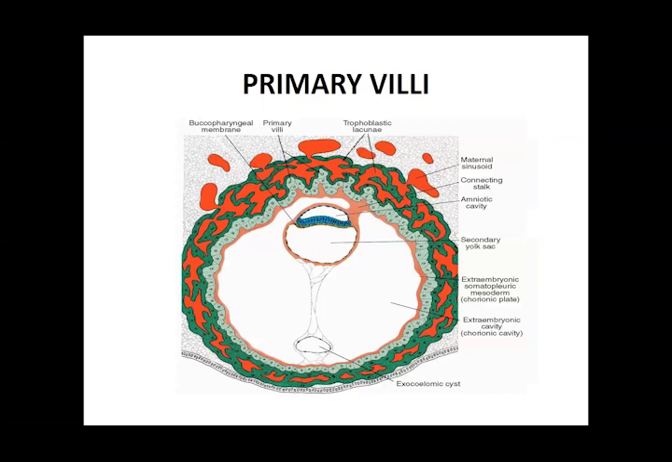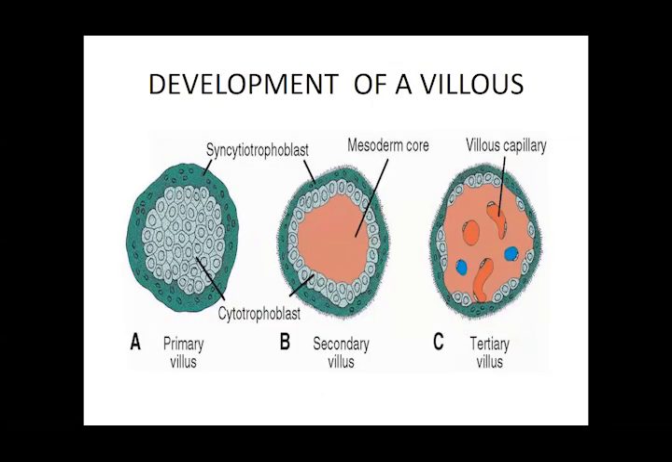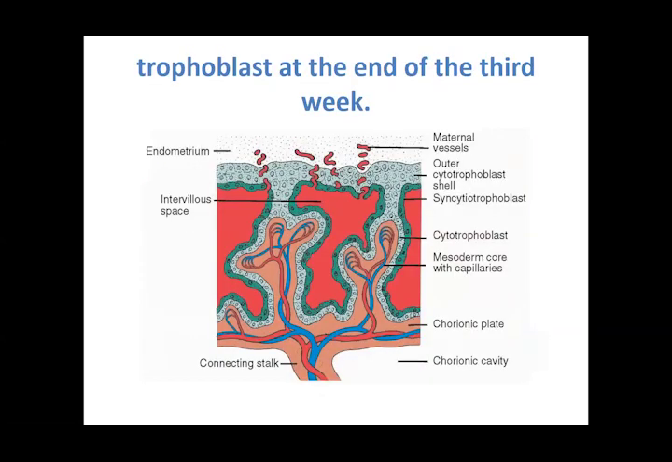Then tertiary stem villi, these are the tertiary villi. These are the three separate villi. What is the structure of these three types of villi? Then this is the fetal side of the contribution towards the placenta, which is going to occur. That is your chorionic plate, and then the other portion is going to be the maternal vessels, which are going to be contributed from the maternal side of the placenta.